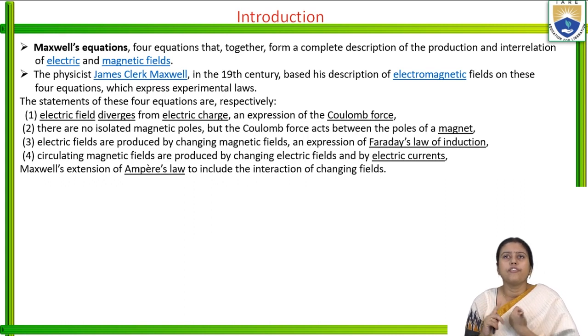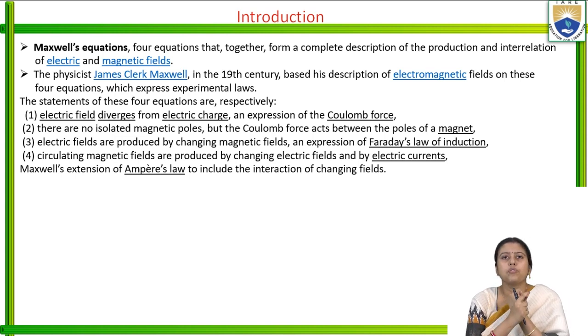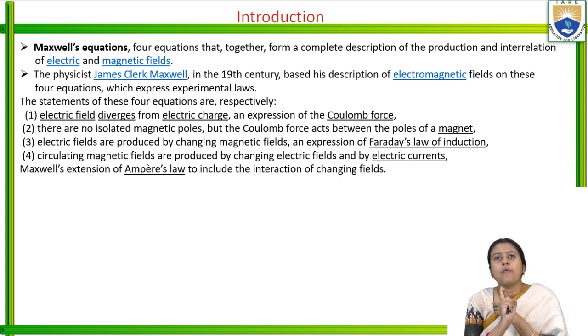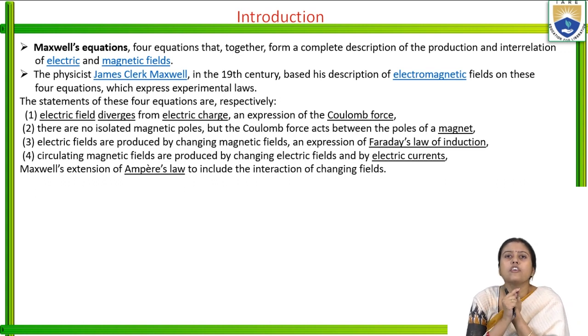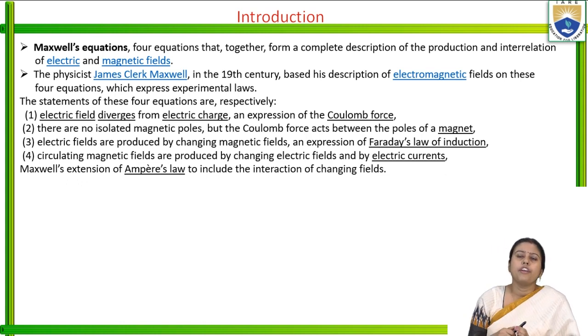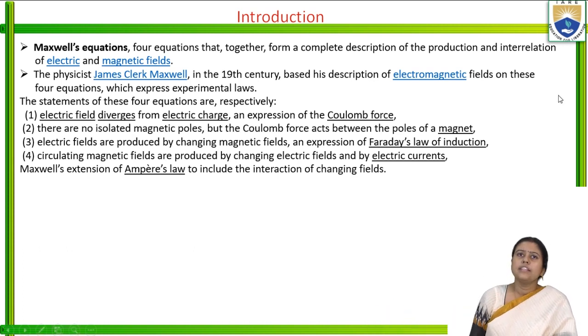So we got the four equations of Maxwell: first, the modified Coulomb's law for the electrostatic field, also known as the modified Gauss law; second, the modified Coulomb's law for the magnetic field; third, the modified Faraday's law of electromagnetic induction; and fourth, the modified Ampere circuital law. So these four equations are discussed here.